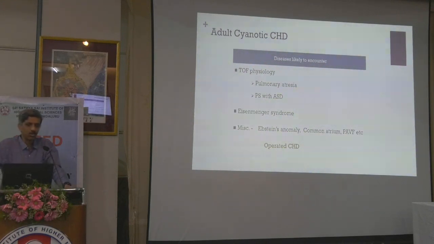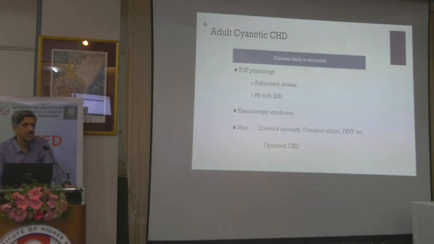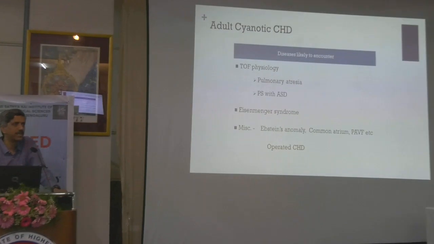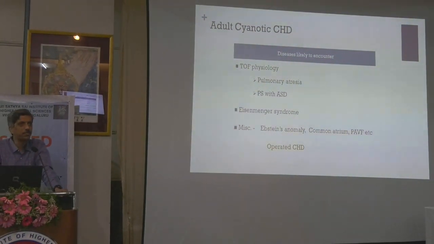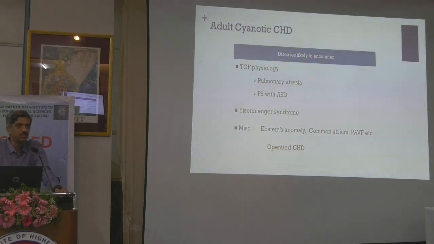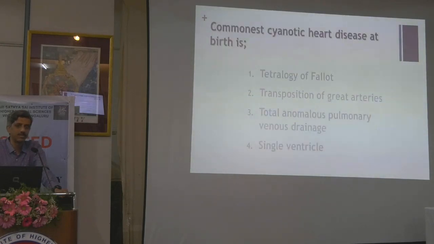And in Eisenmenger syndrome and others, these are the ones that we rarely encounter: common atrium, pulmonary fistulas, and all those things. And as a trend, because getting patients, especially in the southern part of the country, is becoming difficult, you start getting operated cases. So you find patients who have some palliative surgery done. You have to be aware of the common palliative surgeries that are done.